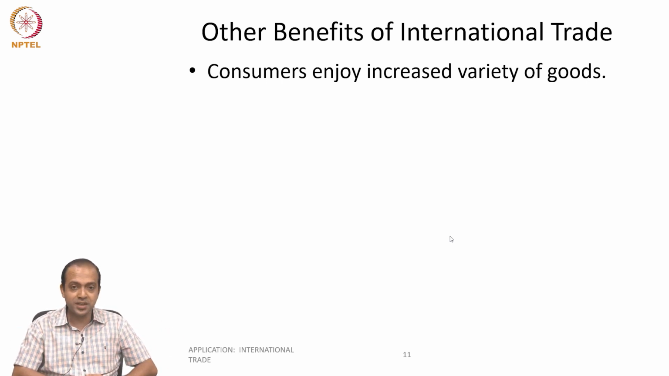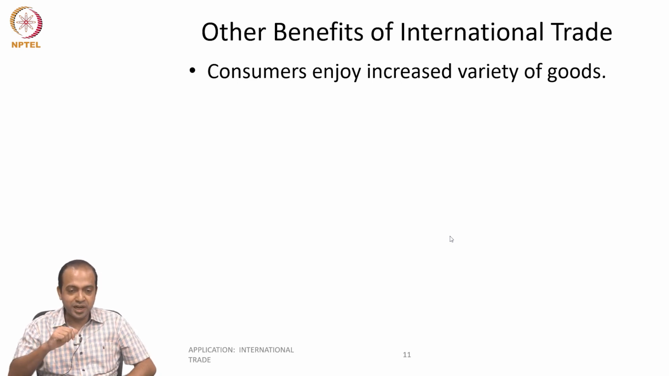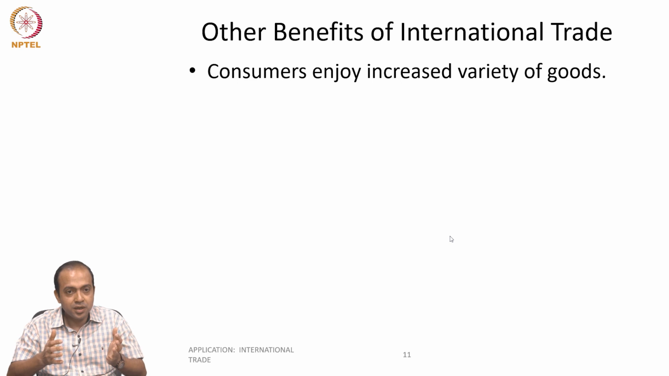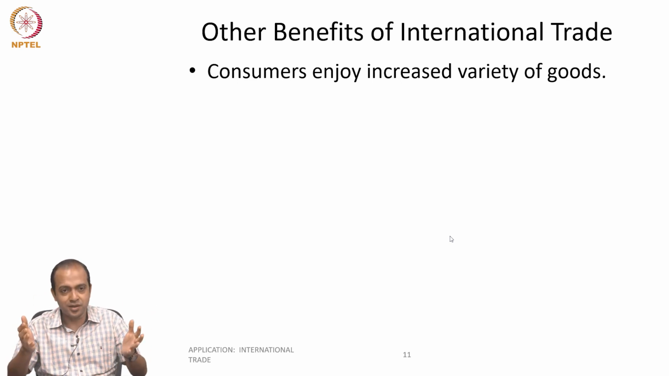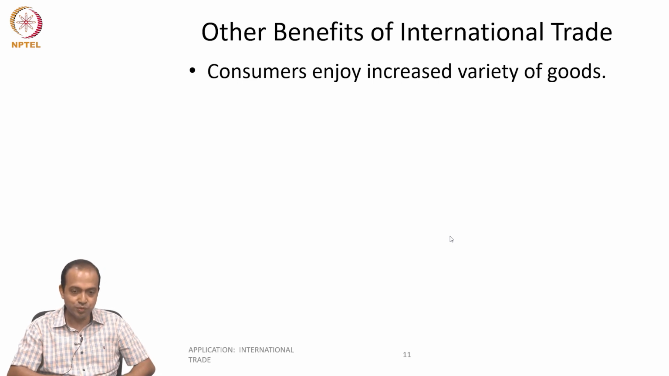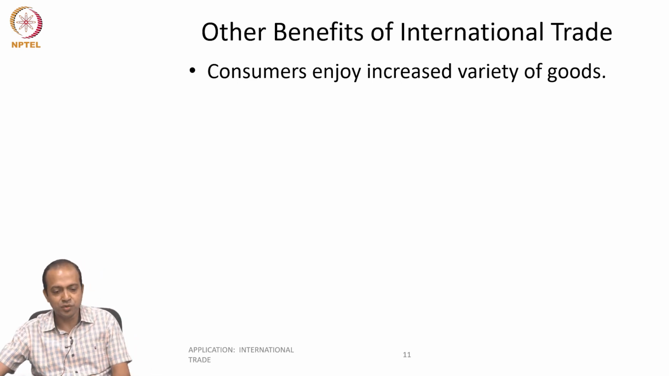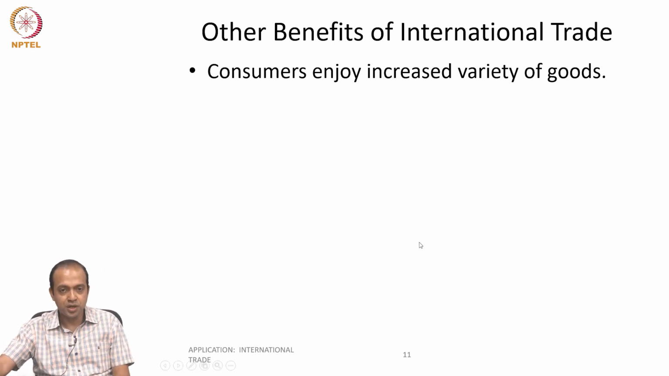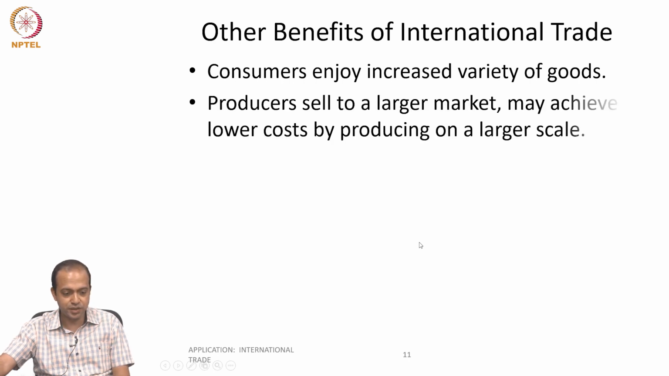No one wants a restricted situation for consumption. That is why trade makes a bigger market, a bigger variety of goods and services available to the consumer, and that is how consumers enjoy an increased level of utility or satisfaction. Producers also get a bigger market to sell their product.